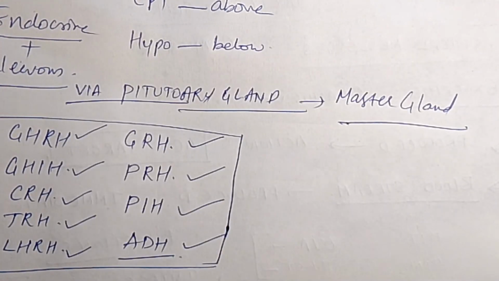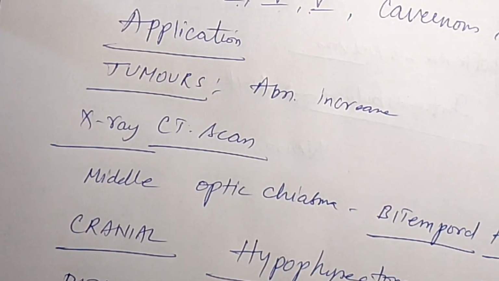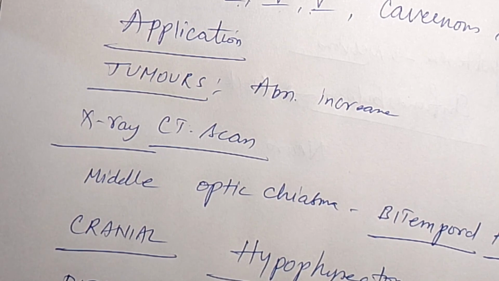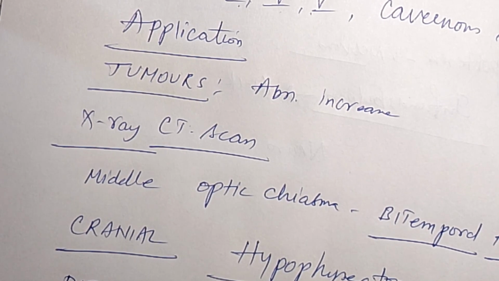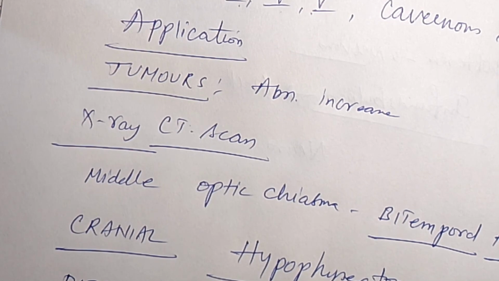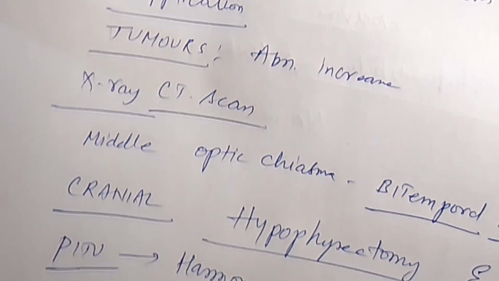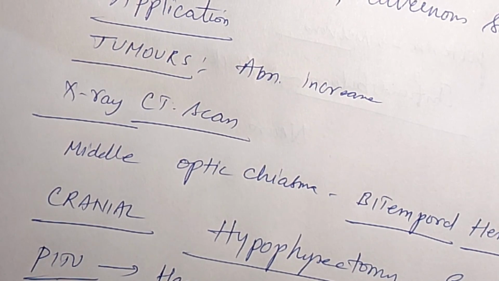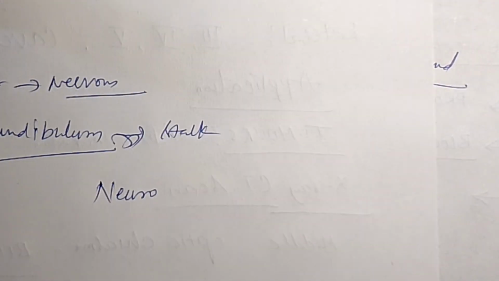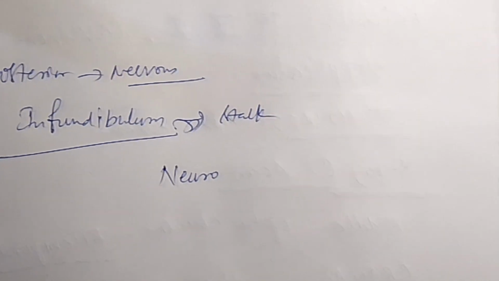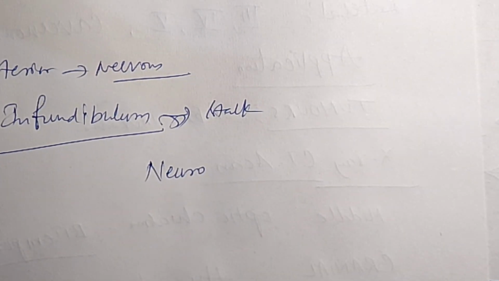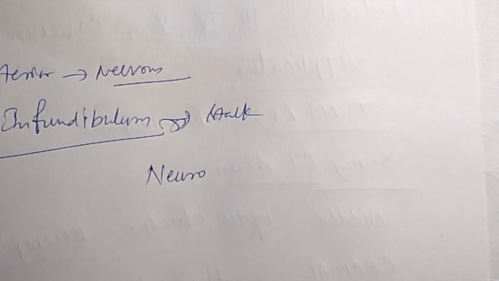Understood? The adenohypophysis consists of the anterior and intermediate parts, that is the pars anterior and pars intermedia, combined. The posterior part is called neurohypophysis, and in this we can see the pars posterior and also the infundibulum stalk.